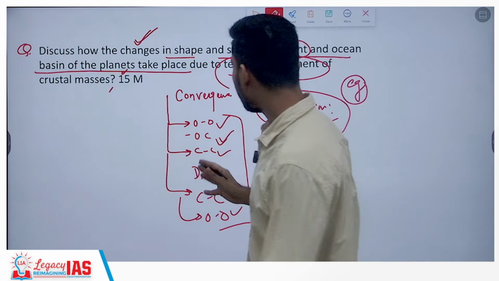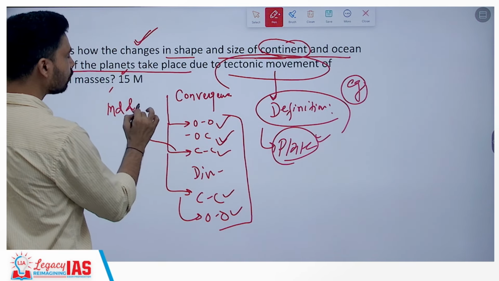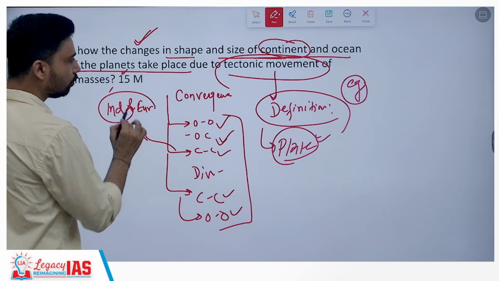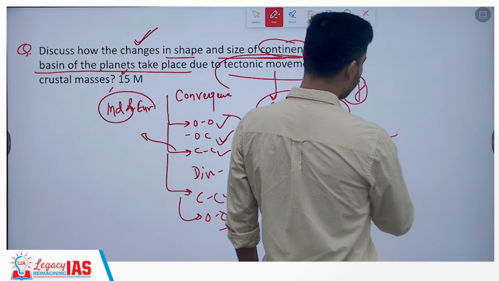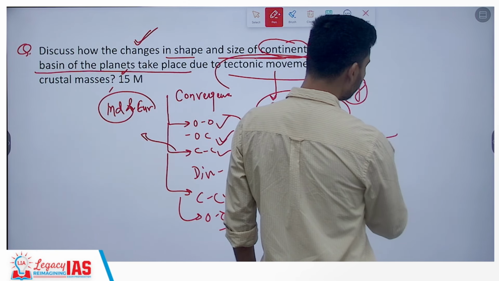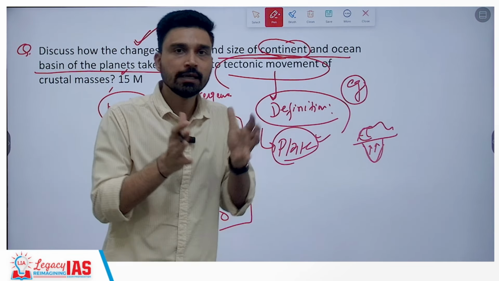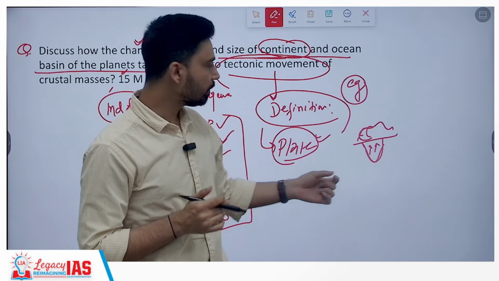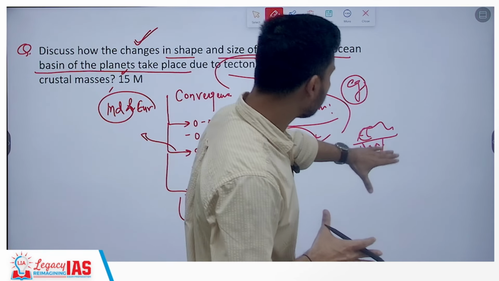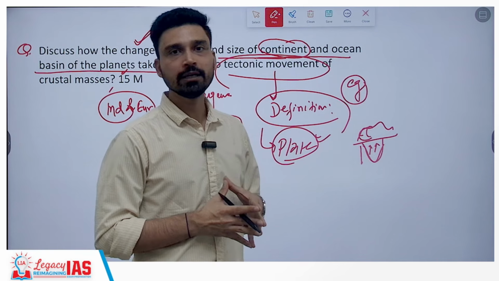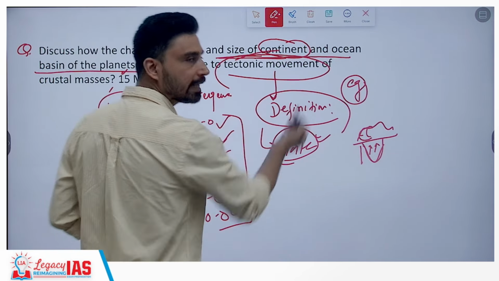And also whenever you are having CC convergence, for example, you can easily give the example of Indian and Eurasian plate. We know that the Indian plate is pushing against the Eurasian plate, and as the Indian plate pushes against the Eurasian plate, what happens? First of all, obviously, due to compression of the rocks, the size of the Indian plate will get reduced. For example, it is believed by geographers that almost 500 kilometers of reduction we have seen in the case of the Indian plate due to continuous push against the Eurasian plate. That is basically what? Change in the size of the continent.